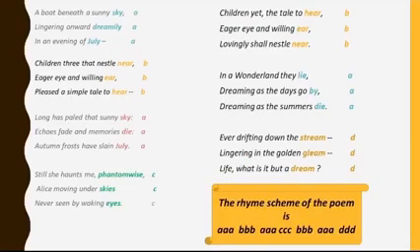Let's have a look at the rhyme scheme of the entire poem now, and we get A, A, A, B, B, B, A, A, A, C, C, C, B, B, B, A, A, A, and D, D, D. I hope that rhyme scheme is clear to all of you.